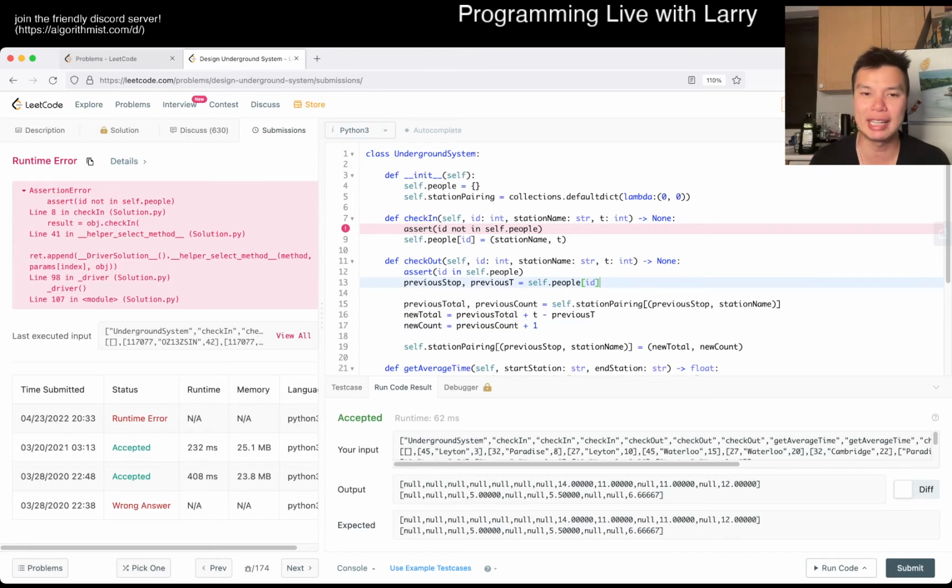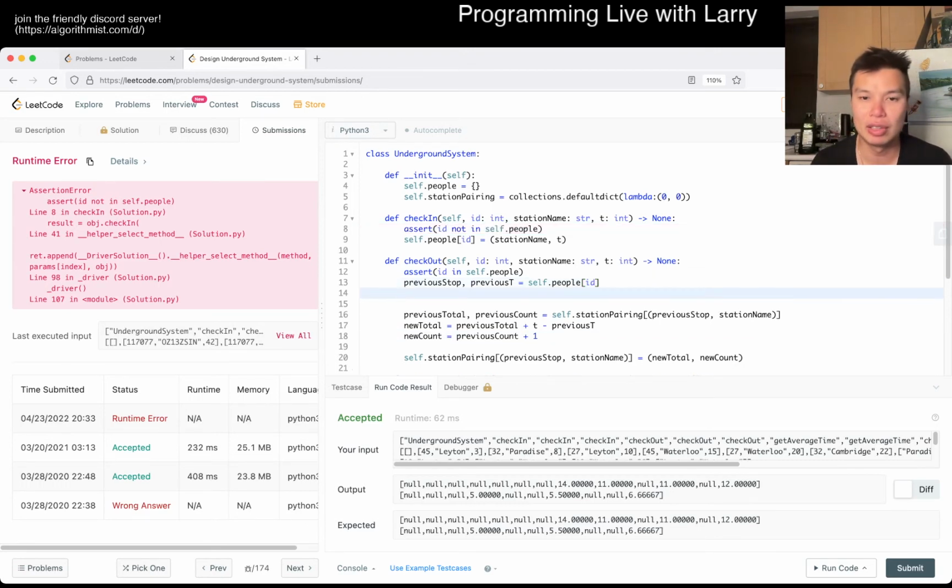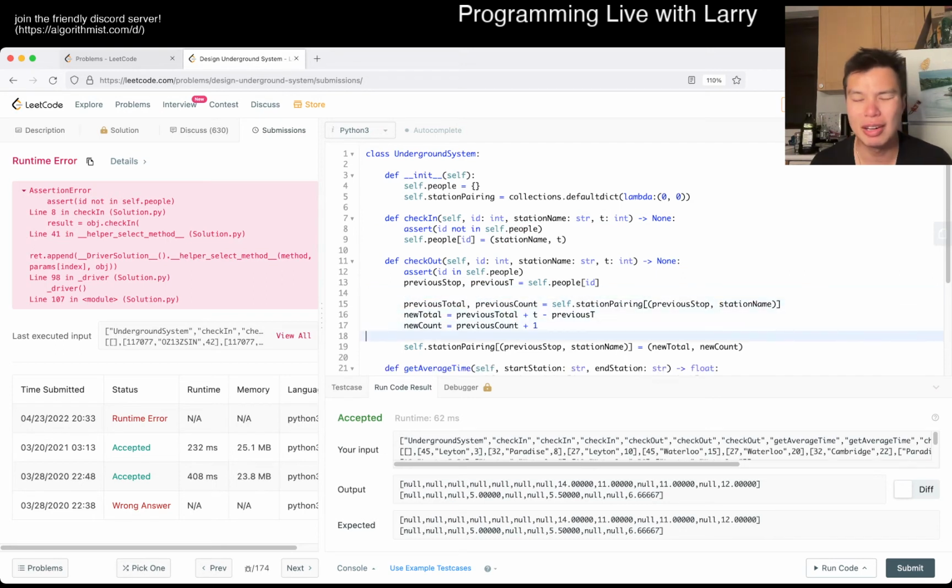There was one case that I forgot, to be honest, which is that when you check out, I was thinking about it when I was explaining it, but by the time I finished typing the line, I forgot about it. So here you have to check people out, so we have to delete this, is the idea.